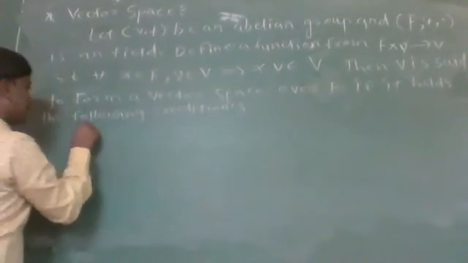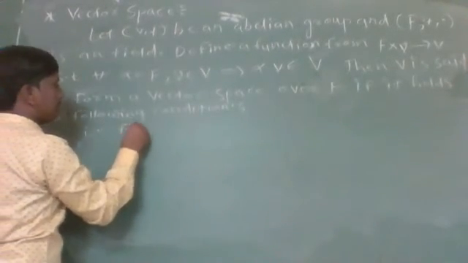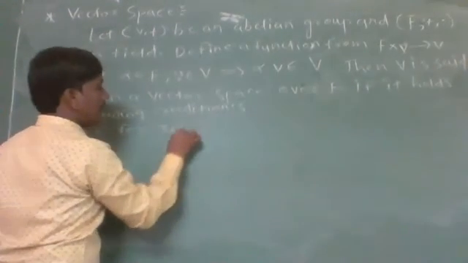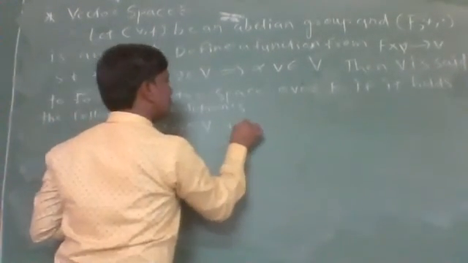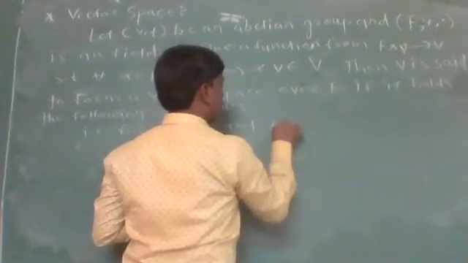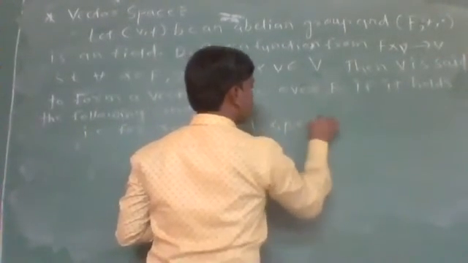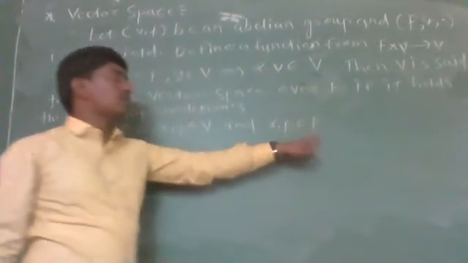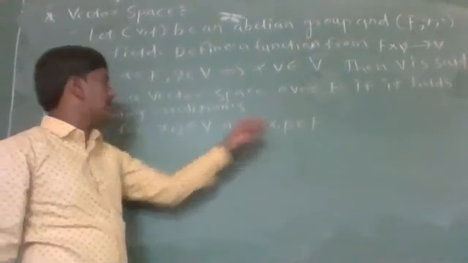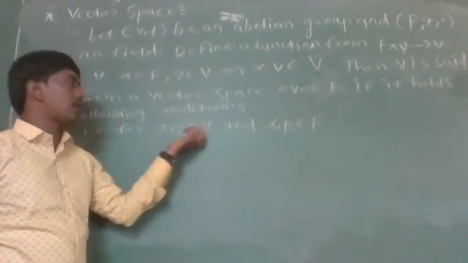That is, for x, y belonging to V and alpha, beta belonging to F. The elements of field F are called the scalars and the elements of V are called the vectors.